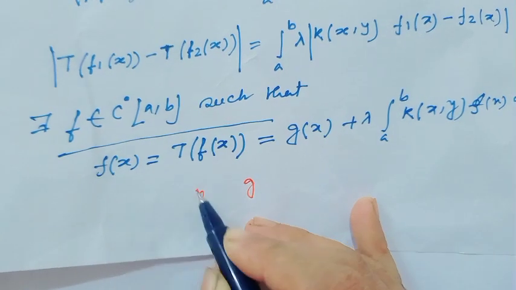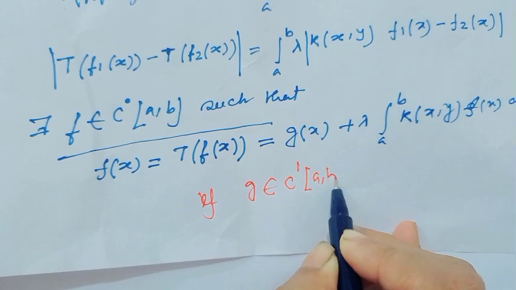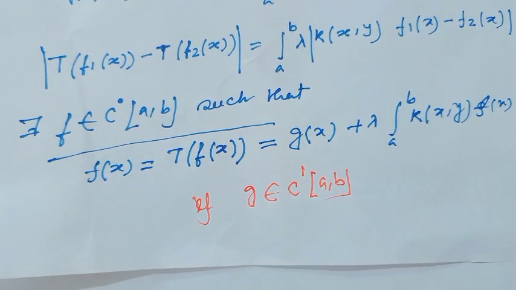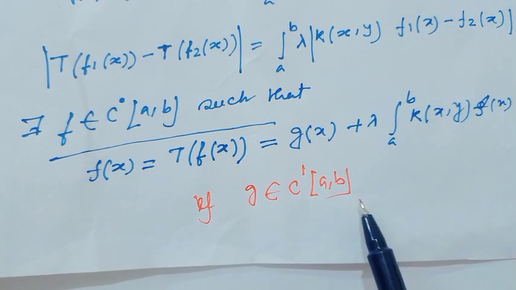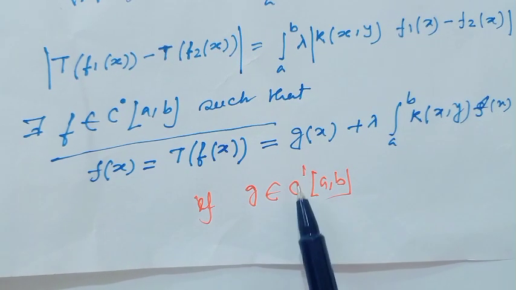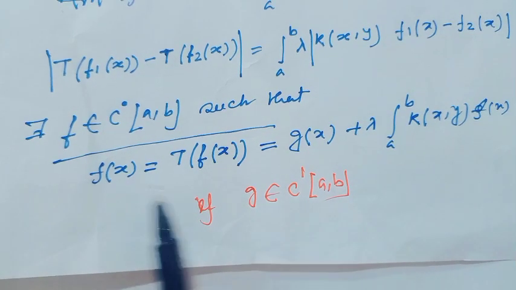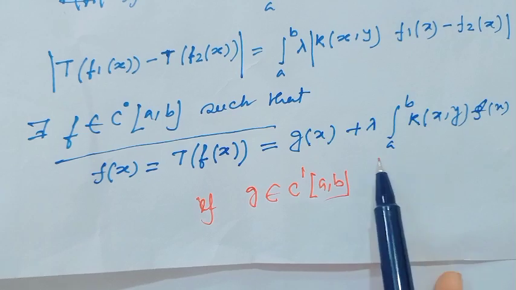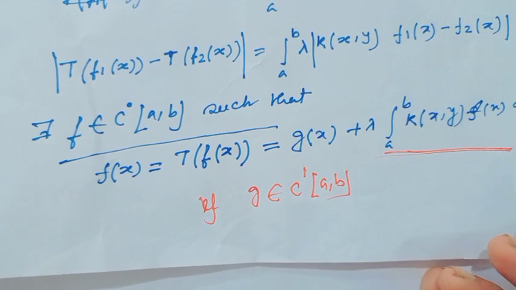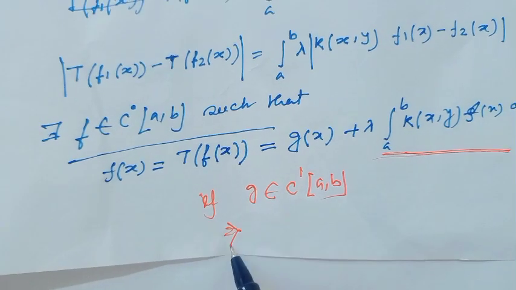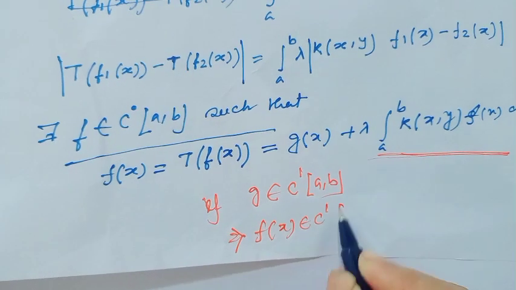If g belongs to C1[a,b], meaning the set of all continuously differentiable functions defined on the closed interval [a,b], then that implies, since f(x) equal to g(x) plus lambda, this part k(x,y), integration a to b k(x,y) f(x) dx, obviously f(x) belongs to C1[a,b].